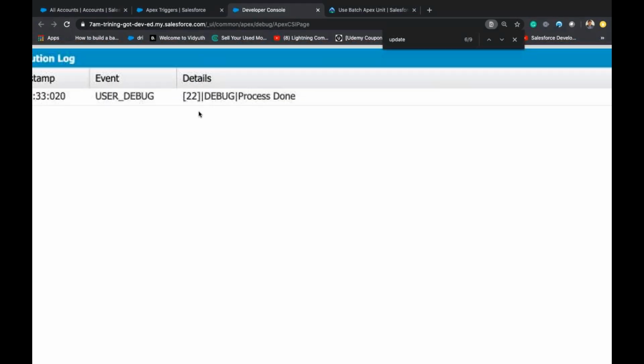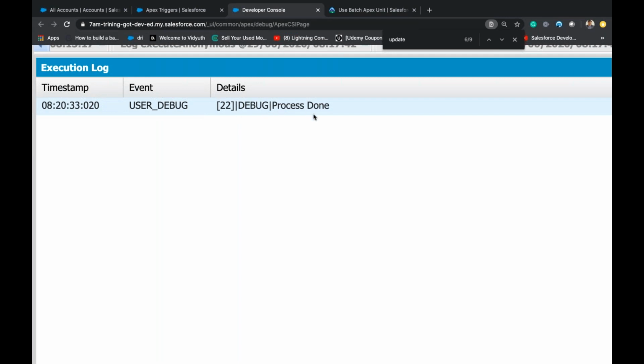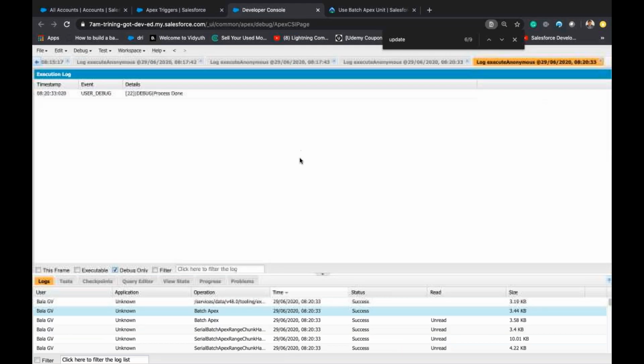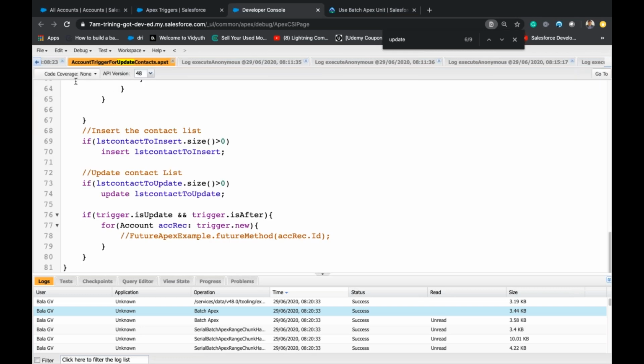Process done. Even though we gave 10 as the batch size, so batch apex will execute 3 times, still I get only one debug statement, process done, because the finish method will execute only once. This is the trigger, right?